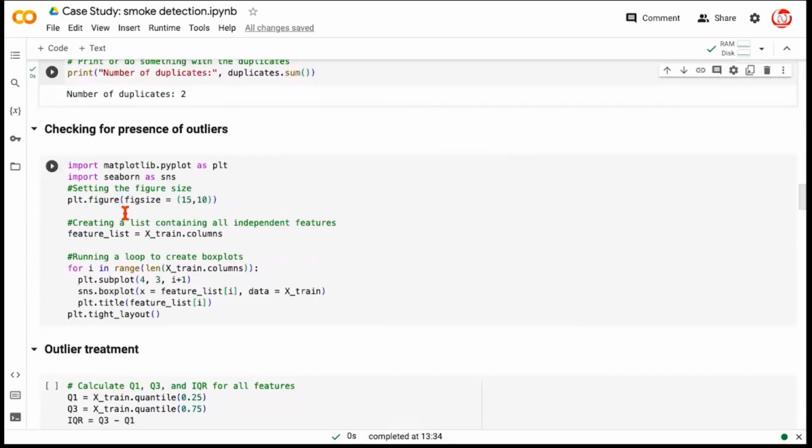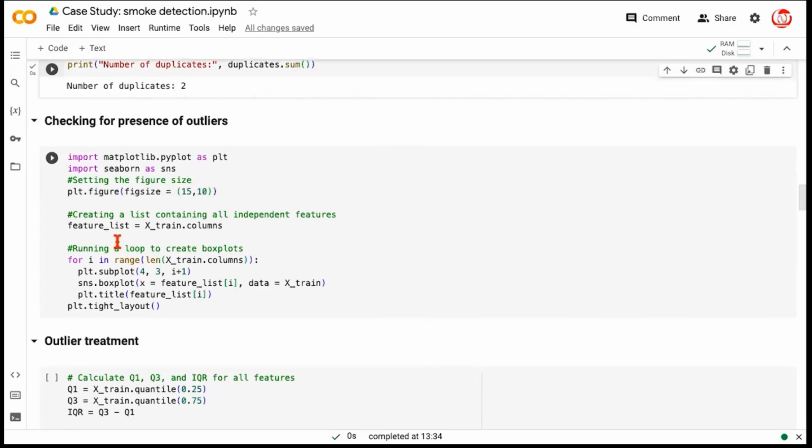Now we are checking the presence of outliers, and the easiest way to detect the presence of outliers is through box plots. Since the entire data set is numerical, rather than creating box plots for one variable at a time, we will smartly create box plots using a proper loop. So what we're doing is we are setting up a figure size as per matplotlib, and we are creating a list of features as we have in the training data. So to a data frame, when we do dot columns, that returns a list of all the features, this will be called a feature list.